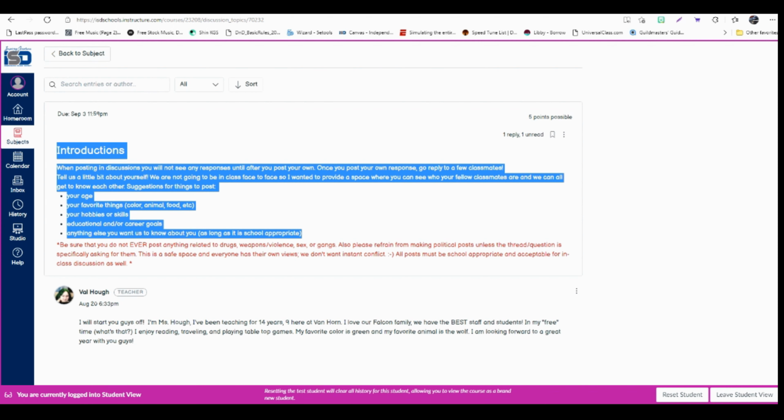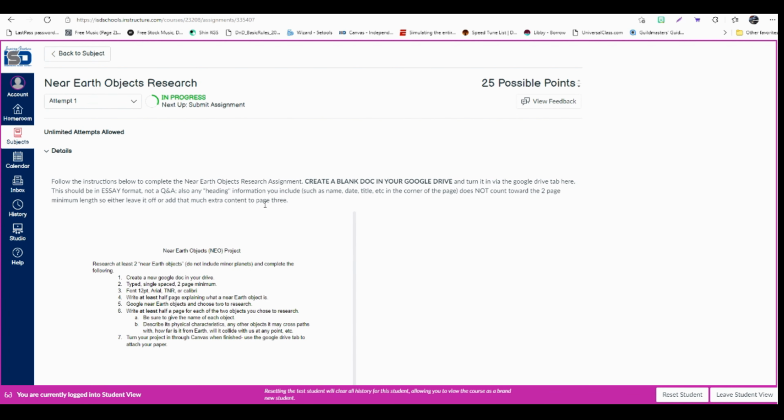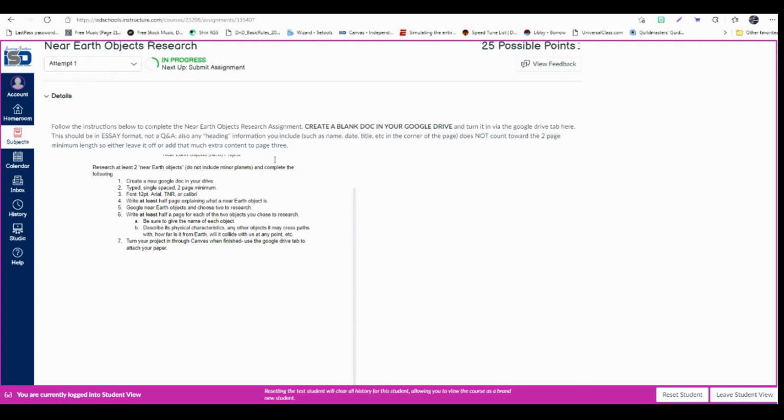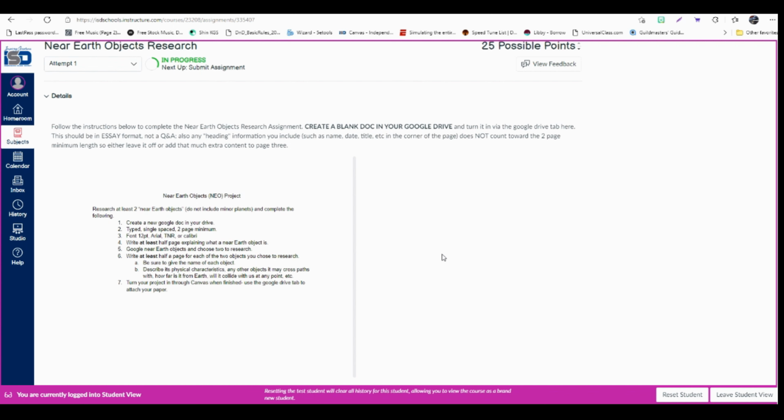The last type of assignment you can get is one where you're actually going to turn in a document. So in all of these, you'll have instructions here, you'll have your assignment page on here. Some of them will have a link to make a copy of the document for you to type into. Some of them will say create a blank document in your Google Drive and answer this. If you ever want to do any of these on pencil and paper, that's completely fine.